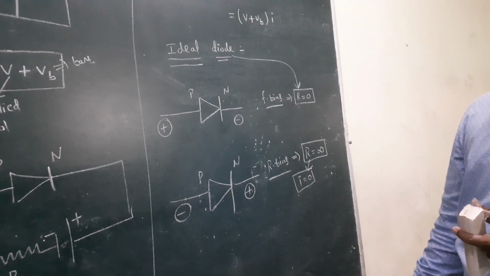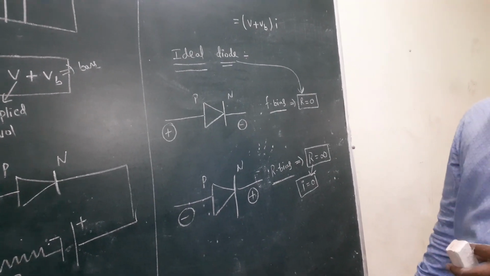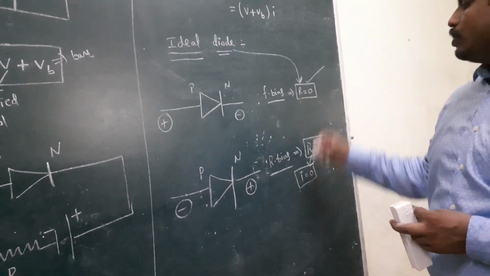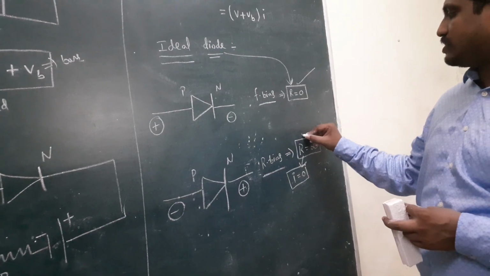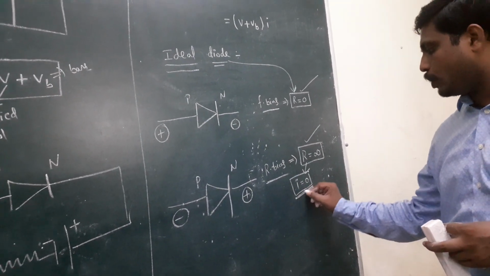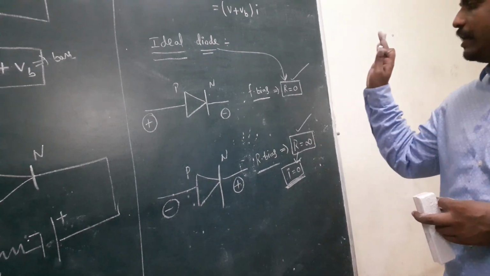Ideal diode means, when you see the question, ideal diode: in the forward bias, resistance becomes zero. In the reverse bias, resistance becomes infinity. That means the current is not allowed in the reverse bias for an ideal diode.